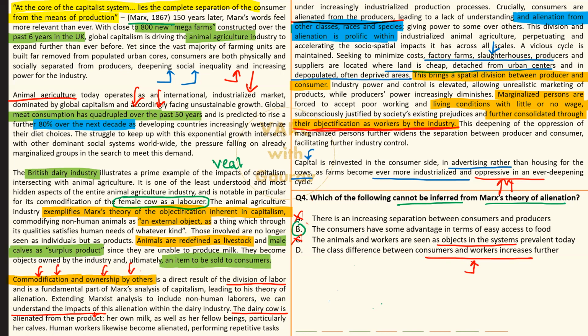Now, where is it written? It is written over here. Let me move my laser over that part. Okay. This brings a spatial division between consumer and producer. Space का gap बढ़ते जाता है and socio spatial impact भी जो है ये बढ़ते ही जाते हैं. Accelerating the socio spatial impacts, perpetuating and accelerating. बढ़ावा दिया जा रहा है किस बात को? जो डिफरेंस है स्पेस में, जो डिफरेंस है जोग्राफिकल प्रॉक्सिमिटी में, जो डिफरेंस है आपके स्टेटस में. कंज्यूमर जो है एट द एंड थोड़ा फाइनेंशियली ज्यादा प्रॉस्परस compared to the producer, that poor guy laborer working in a remote area. So yes, option D is also in line with what the author has mentioned. Hence, answer becomes option B.